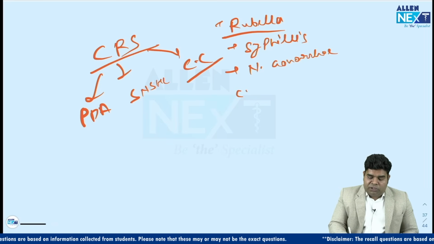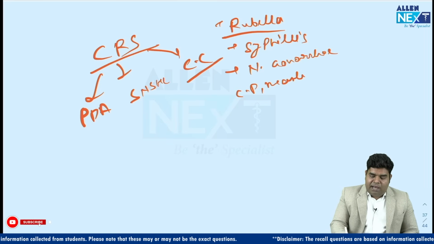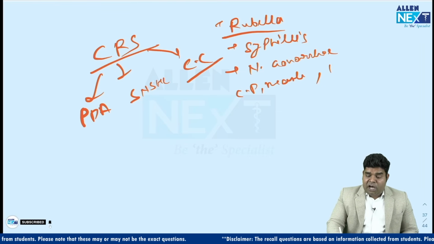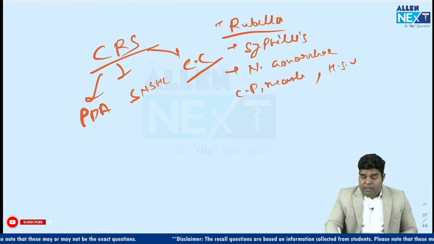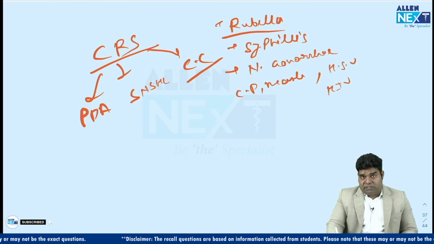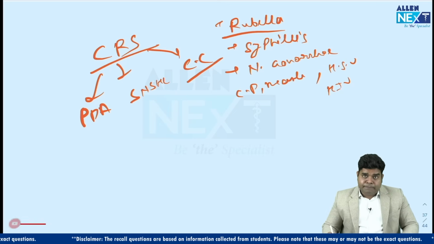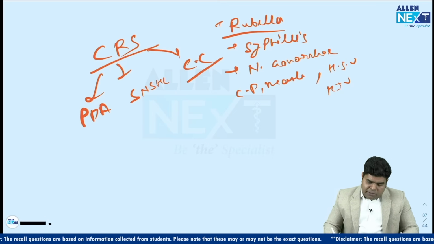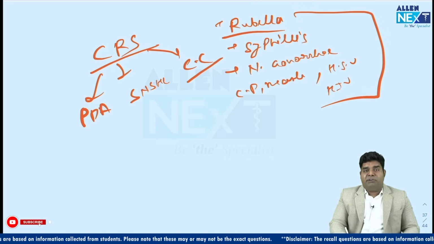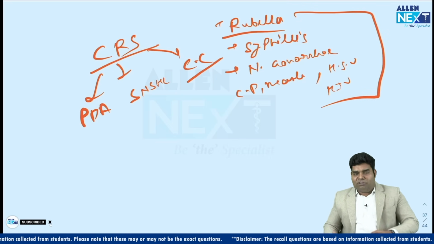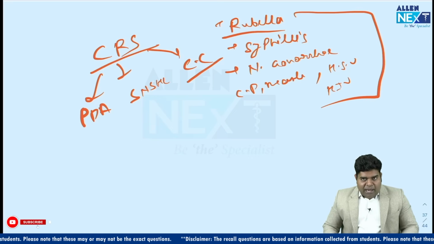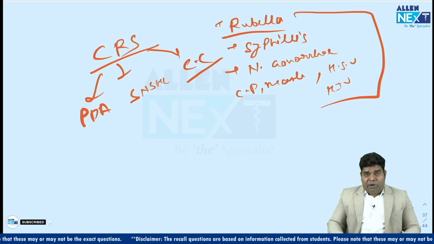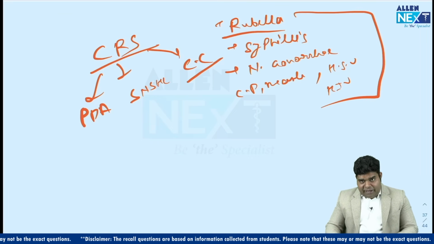So, there were questions on chickenpox, measles, rubella, syphilis, gonorrhea, herpes simplex virus also, HIV cases, complications, and things like molluscum contagiosum and histoplasmosis. So, infectious disease and vitamin deficiency were the main areas of questions in this exam, and I really hope that you have done well there.